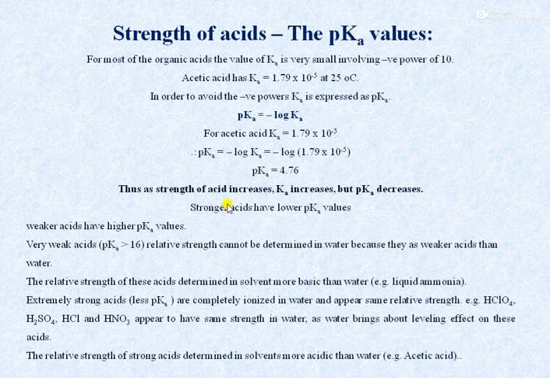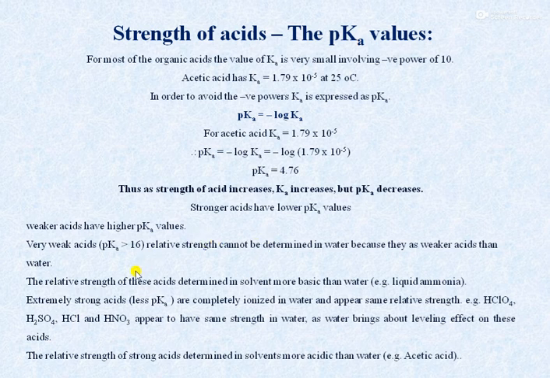And thus as the strength of acid increases, Ka will increase, but pKa will decrease. Or simply we can say that higher Ka values or lower pKa values indicate the acid is a stronger acid. Means strong acids have lower pKa values, while weak acids have higher pKa values.